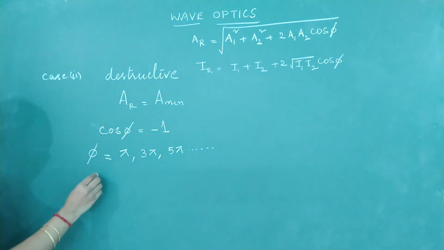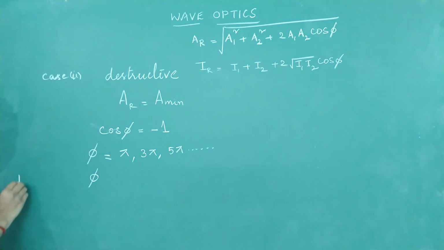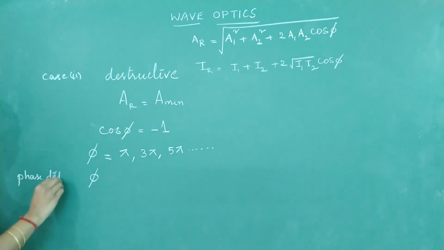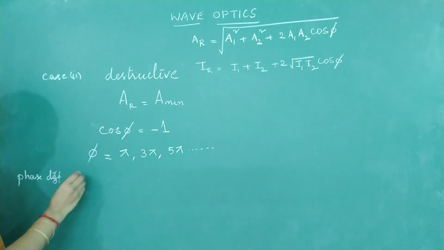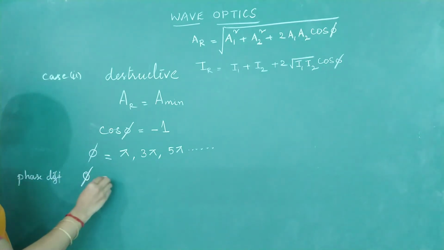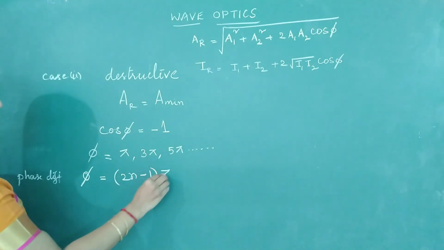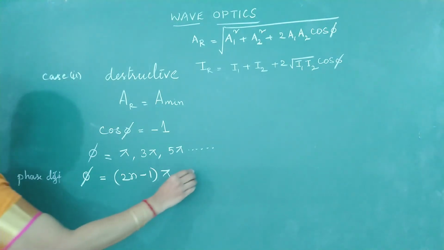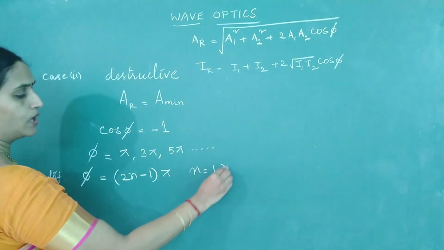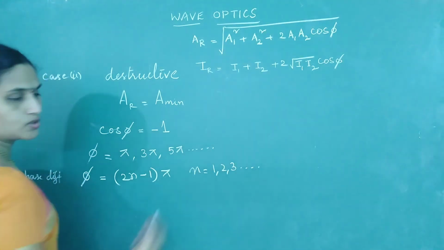So therefore, we can generalize and write the condition for phase difference. For destructive interference, the phase difference phi should be an odd multiple of pi. I will write it as 2n minus 1 times pi, where n takes values 1, 2, 3 and so on.